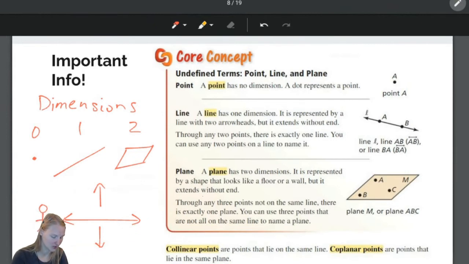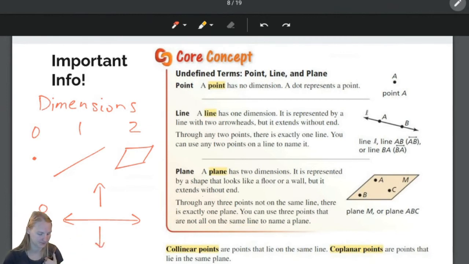So a plane has two dimensions because you can go forwards, backwards, up, and down. And you could also think of three dimensions in a Mario game. You have the 2D Mario games where you can just go up, down, forwards, and backs, and then you have the 3D Mario games where you can go up, down, forwards, backs, and you can go inside and outside of the game.